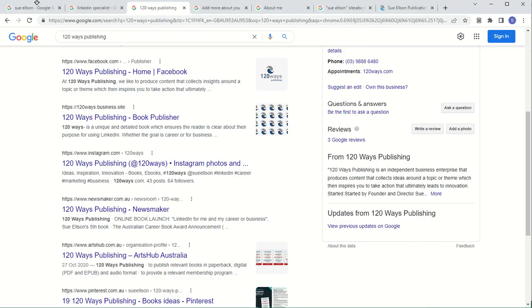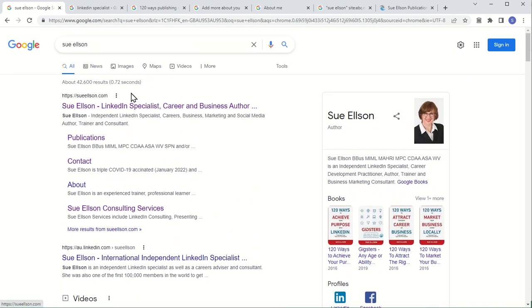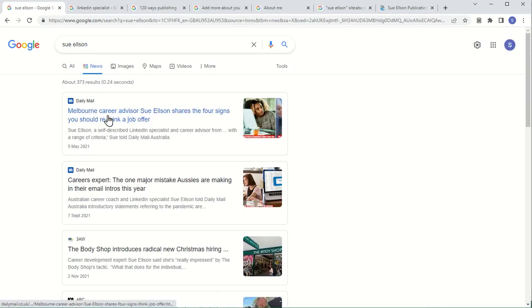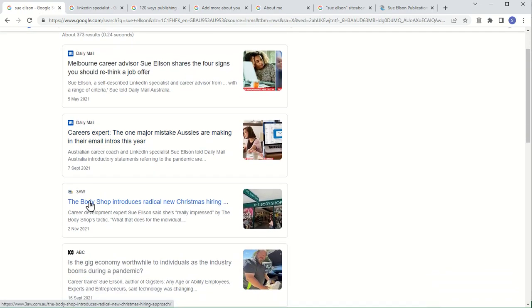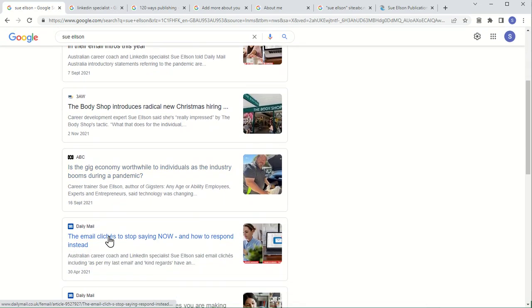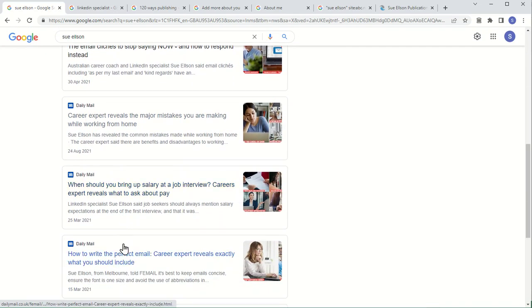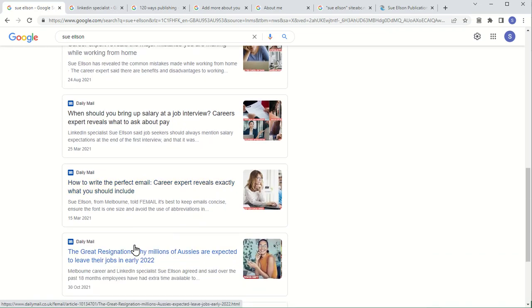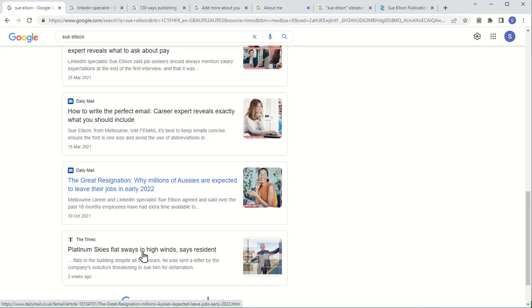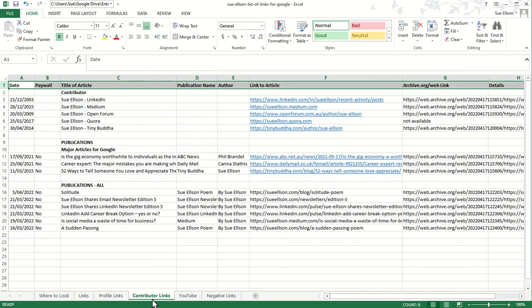So when you do that first search on your name, you'll see up the top here that there are different categories of search. So the idea here is you go to News, and then you can see I've been in the Daily Mail several times. I was on the 3AW, ABC, Daily Mail, and then you can put all of those links into your spreadsheet. Now, because they're mostly articles where you've been published, you need to check that you're actually in them. Sometimes there's another name that's not you, but you can just check that, of course. But then you can start writing them in as contributor links.